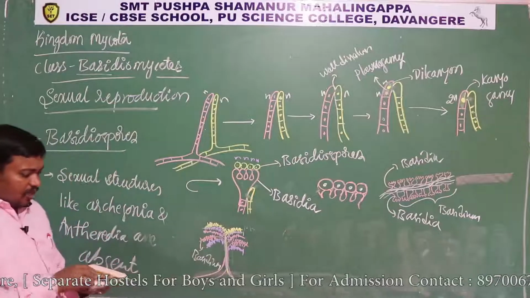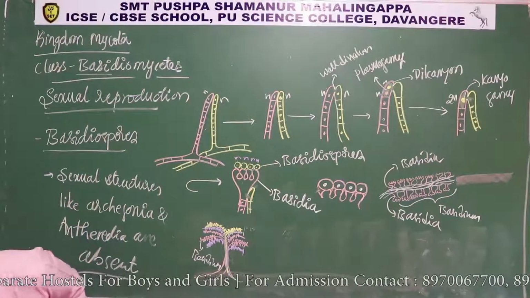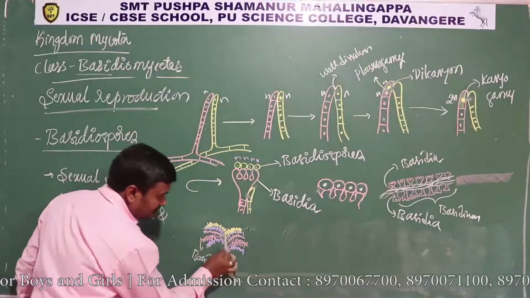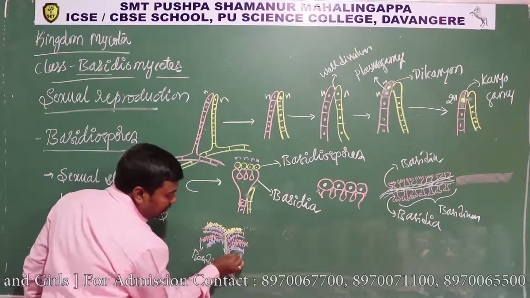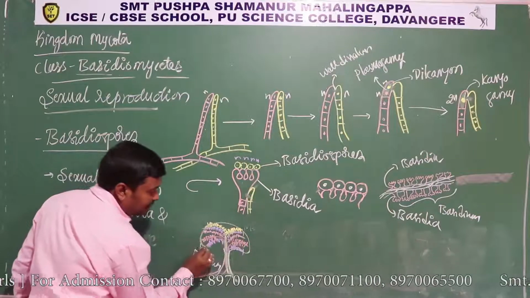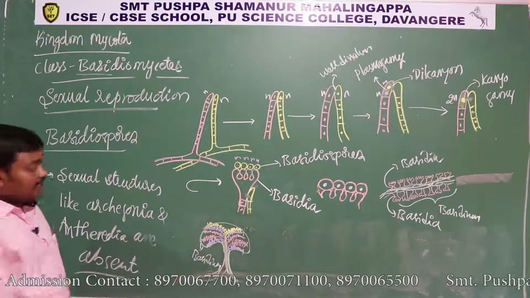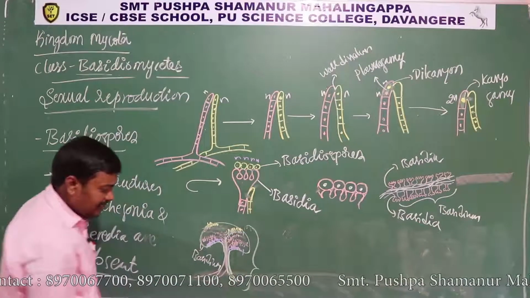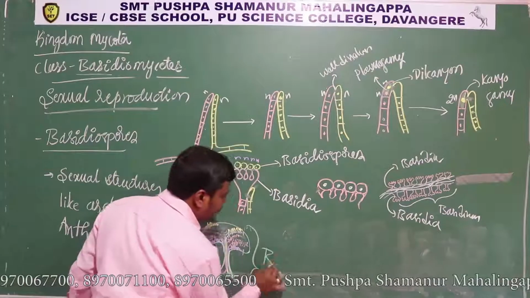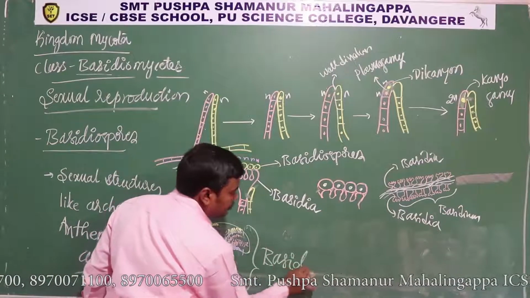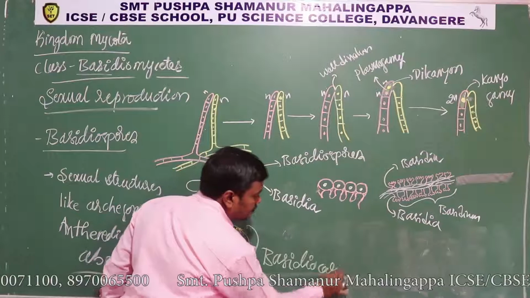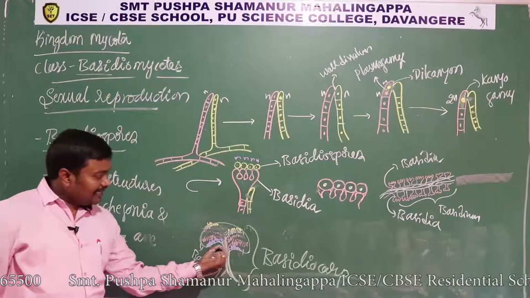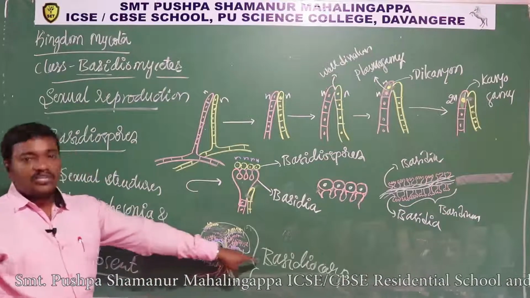Okay, so their compact arrangement finally forms a structure like this. It forms a compact structure like this. Okay, so this compact structure is called basidiocarp. Okay, so many such basidia are compactly arranged to form basidiocarp.